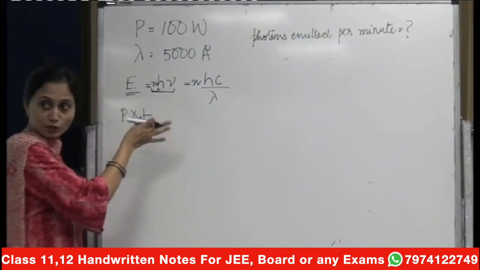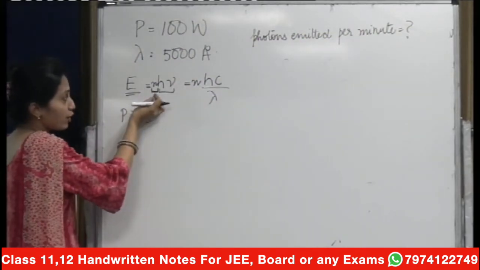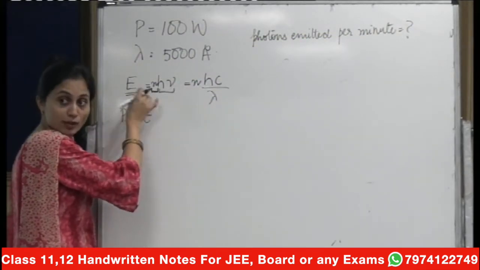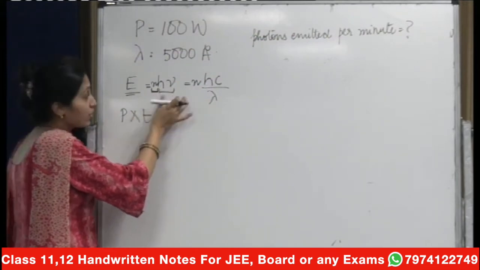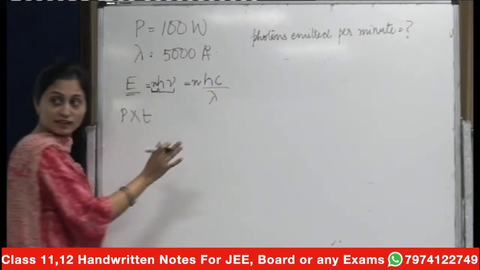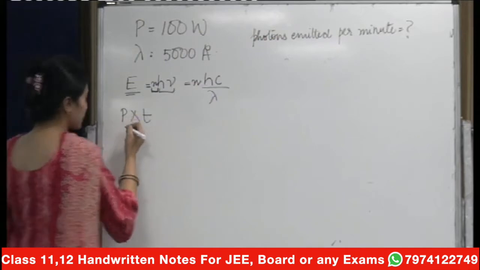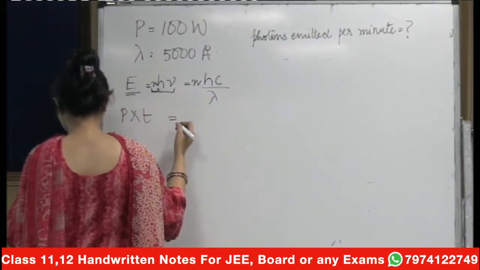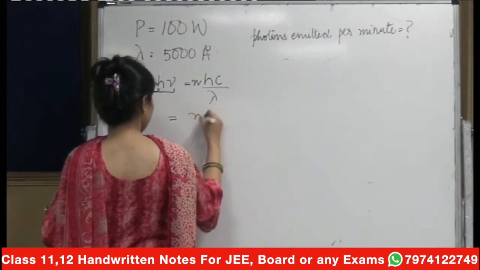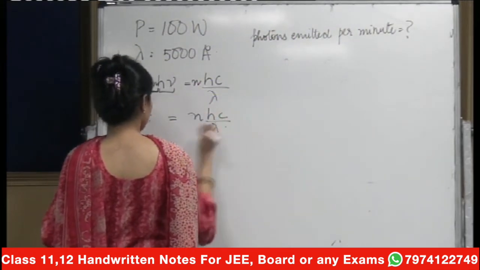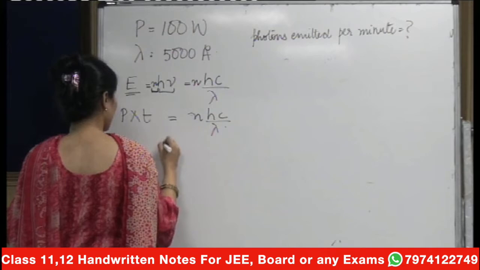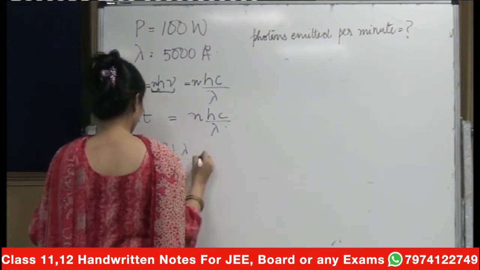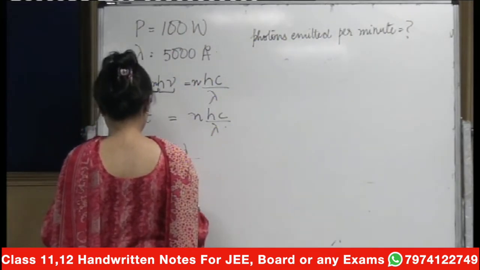This is your one photon and this n is your number of photons. So energy is equal to n into h nu, which is equal to n into hc by lambda. So here energy can be written as P into t, and then you have n hc by lambda. So your n will be equal to P t lambda upon hc simply.